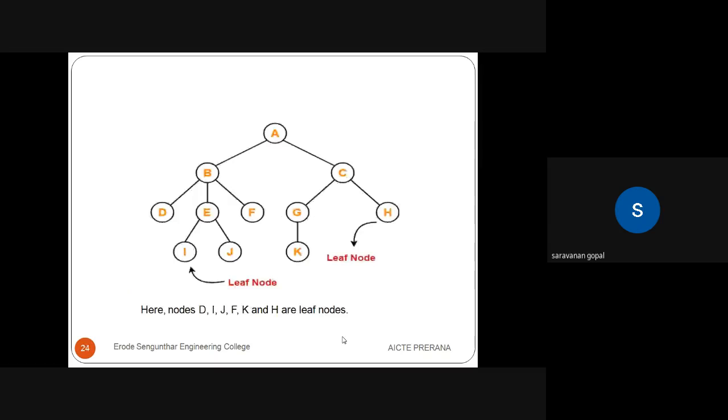So here I am mentioning some leaf nodes. D is a leaf node because there are no children after D. I is a leaf node, J is a leaf node, K is also a leaf node, and H also, and F is also a leaf node. So D, I, J, F, K, H are the leaf nodes of this particular tree. A leaf node is nothing but a node with no children, the last node. That is another way you can represent it.